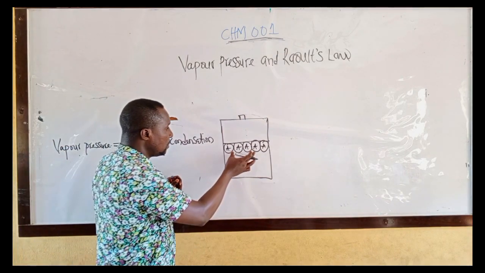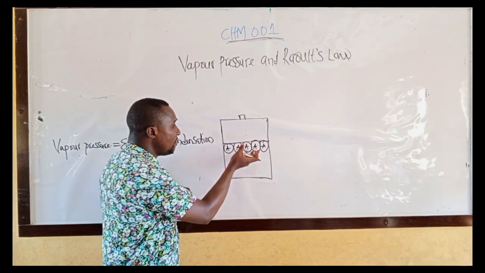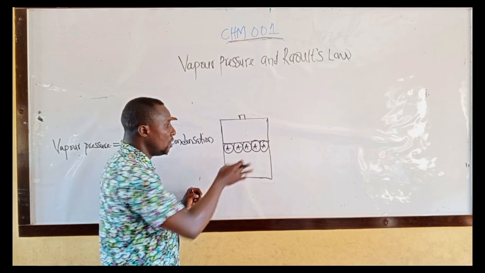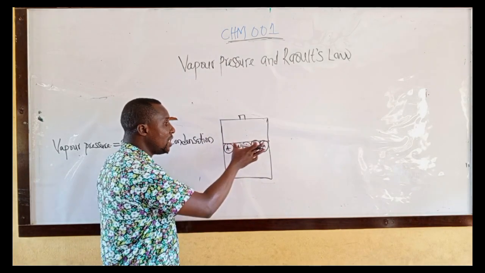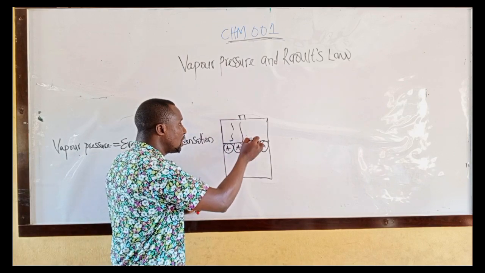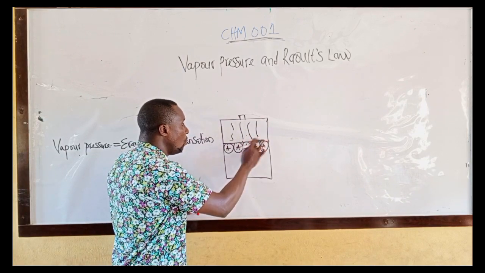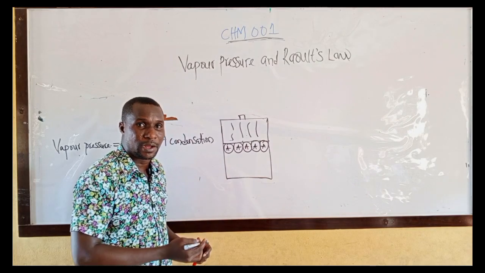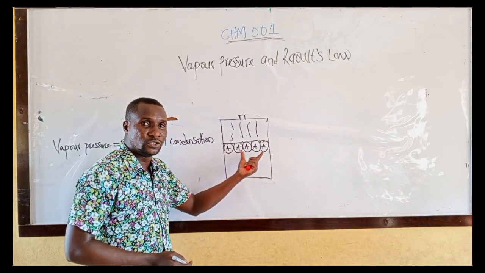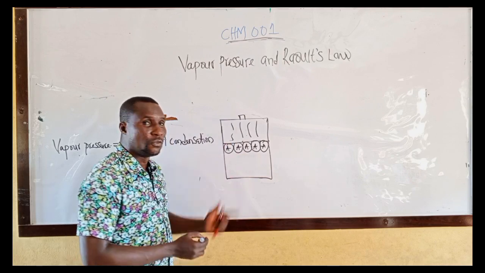Look at this. In this case, evaporation will occur. The volatile liquid from the surface, because they have high kinetic energy, will change into what? Into vapor. The liquid on the surface will change into vapor.